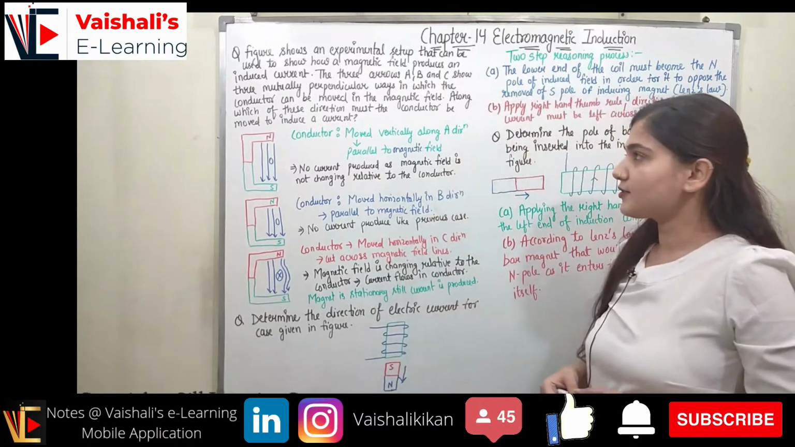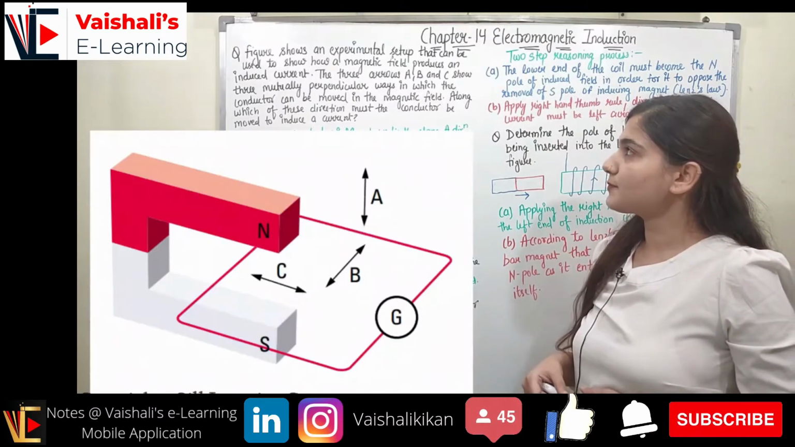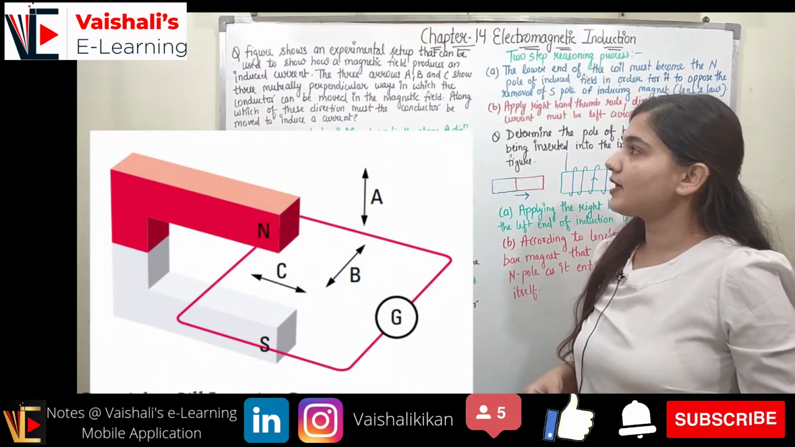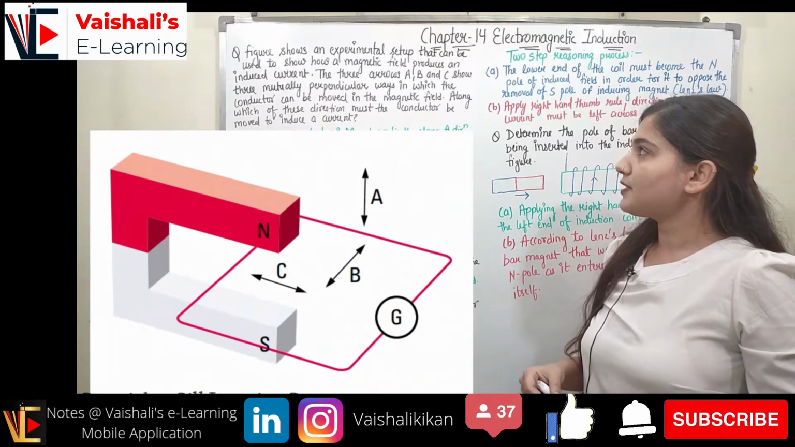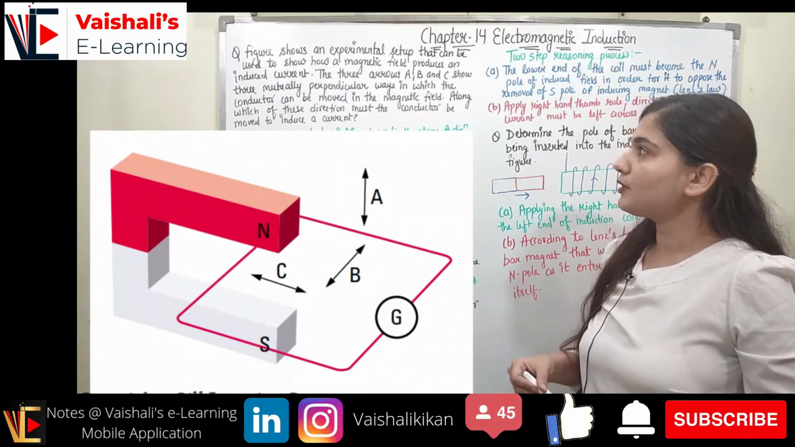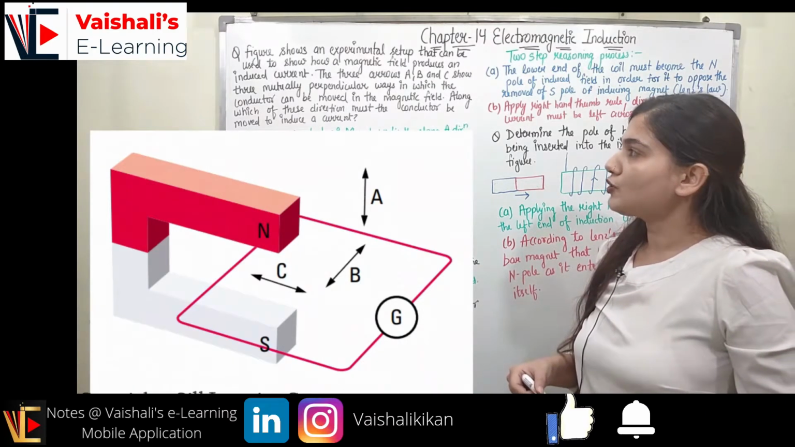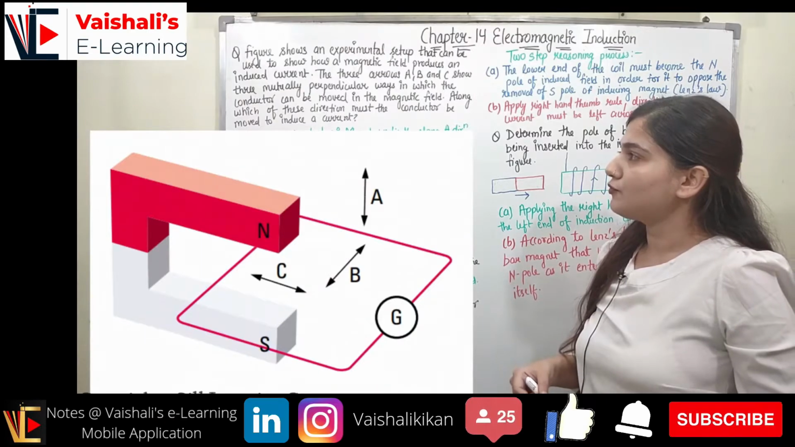So let's start our discussion with the first problem. It states: the figure shows an experimental setup that can be used to show how a magnetic field produces an induced current. The 3 arrows A, B, C show 3 mutually perpendicular ways in which the conductor can be moved in the magnetic field. Along which of these directions must the conductor be moved to induce a current?